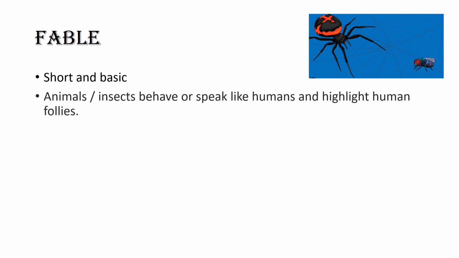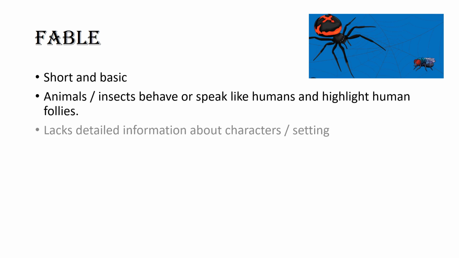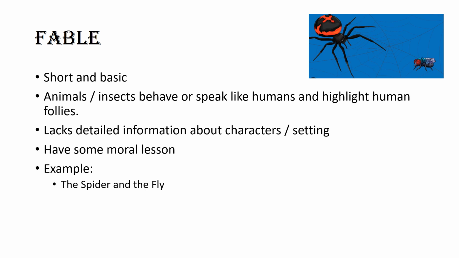A fable is short and basic, and it comes in the form of a narrative and frequently includes animals or insects that act and speak like people, and it is intended to draw attention to human follies. For example, The Spider and the Fly, the poem, it is included in the syllabus of HSSC2. It is the best example of a fable.